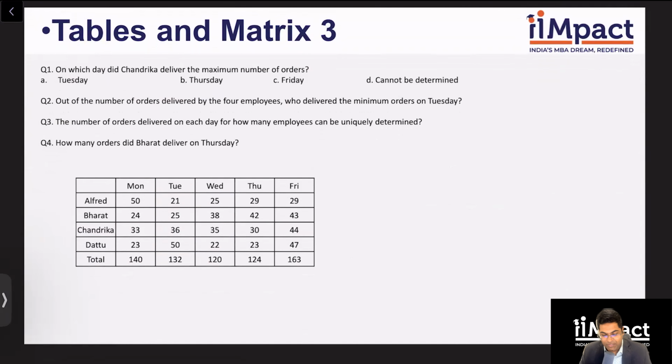Let's answer the questions quickly. On which day did Chandrika deliver the maximum number of orders? Chandrika, Friday. Out of the number of orders delivered by the four employees, who delivered the minimum orders on Tuesday? Of course, Alfred. The number of orders delivered on each day for how many employees can be uniquely determined? All five of them. How many orders did Bharat deliver on Thursday? Bharat on Thursday, 42. And that's it. The set is over.